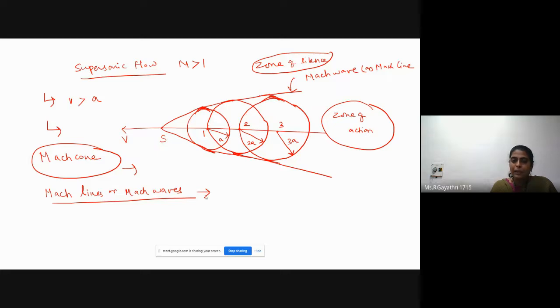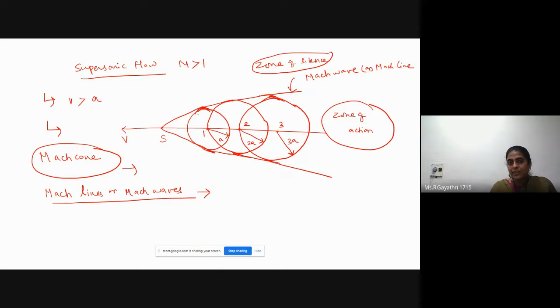We can see Mach waves, Mach lines in many places, even in the shock wave topic. By seeing this diagram, we can understand Mach line means the lines at which pressure difference is concentrated and which generate the cone.